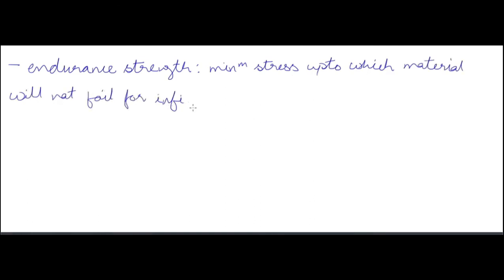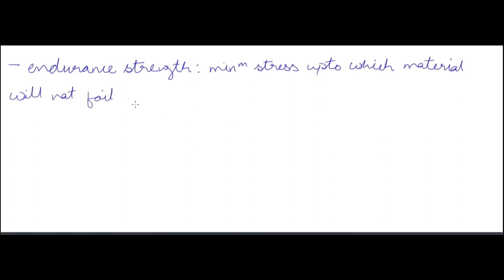Now we have endurance strength. The endurance strength of a material is the minimum stress up to which the material will not fail under an infinite number of cycles. So we were doing cyclic loading and unloading, and then we will have an endurance strength of that material. It means you keep repeating the operation on the material and it will not fail, if you are using a load less than the endurance limit of that material.